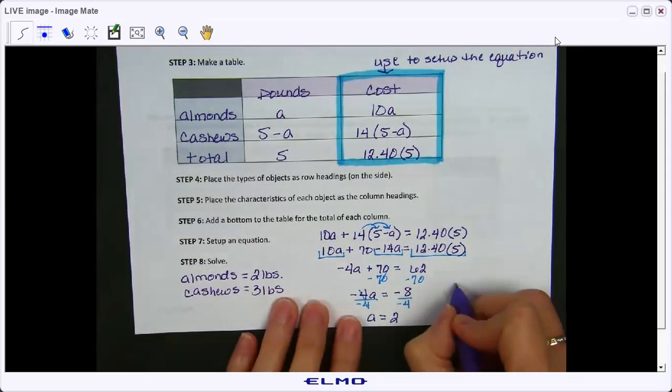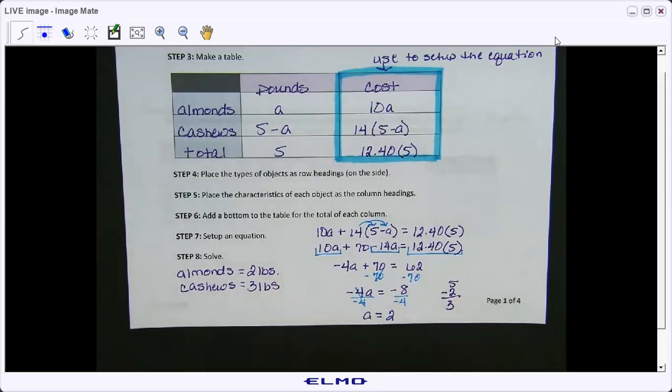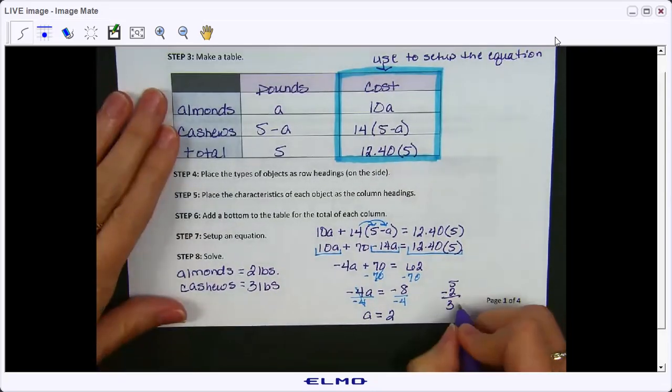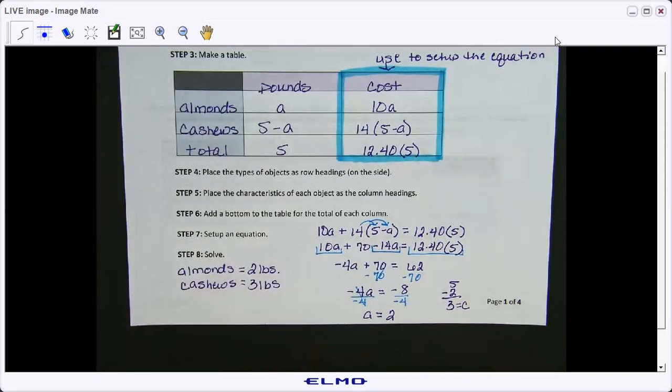So you could always do 5 minus 2 equals 3. Now, these are small numbers, but you might get to larger numbers. And then this would be the cashews. So then this right here would be your final answer.